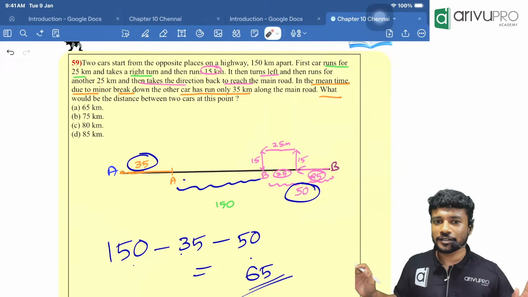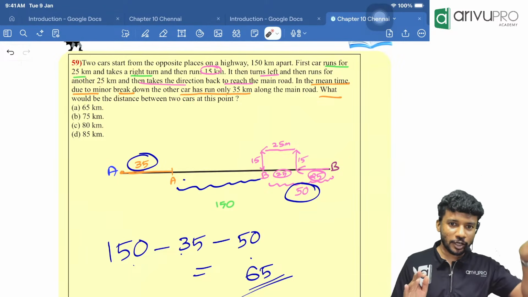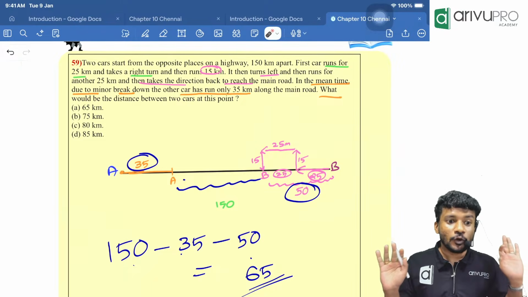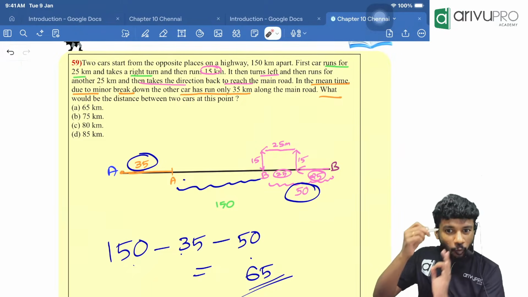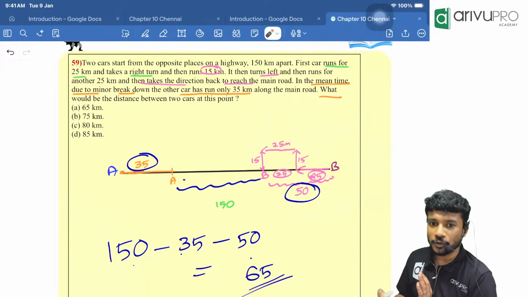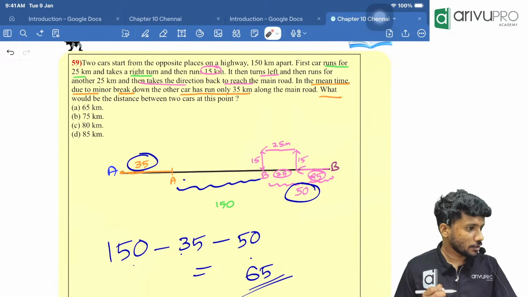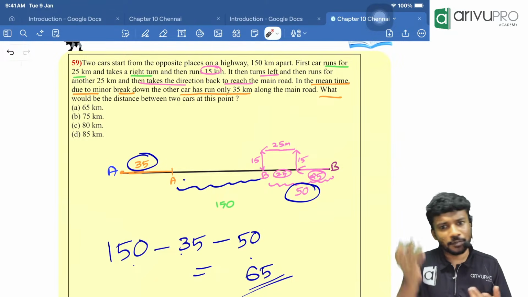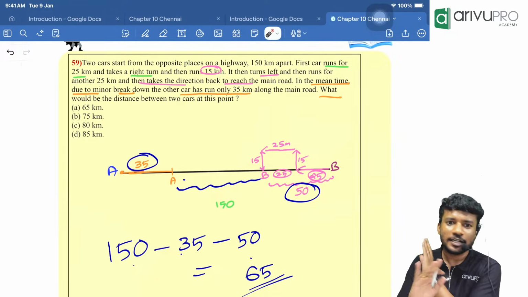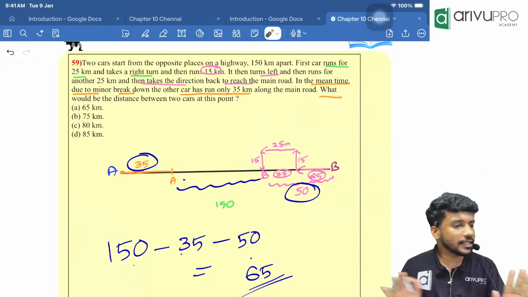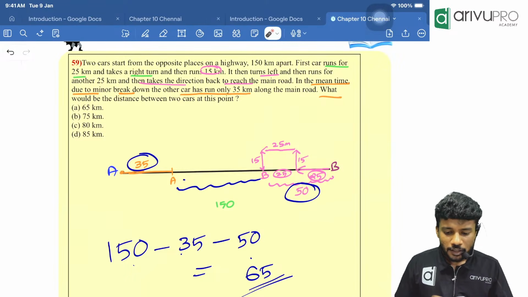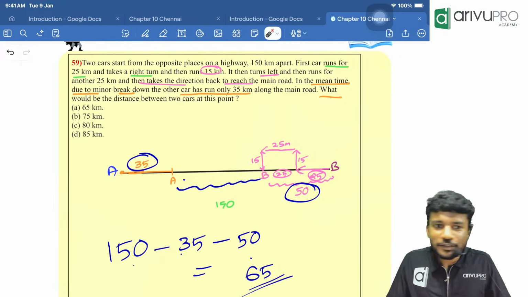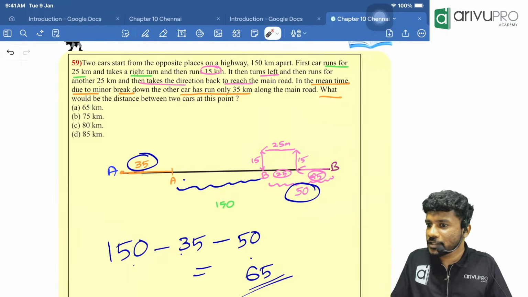The chapter is done. Then solve the workbook and clear it. Today when you go home, work out all the questions from the workbook. If you get doubts, come and ask me. I will help you out. Either before the class or after the class, we will have the discussion. It is completely your choice. With that, can we go for the test, people? Are you guys ready for the test? Okay. Yes.